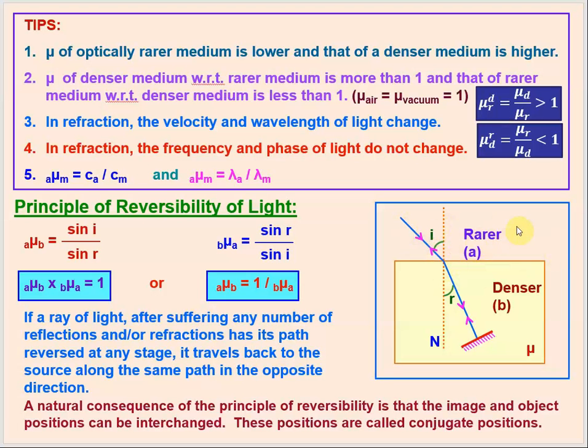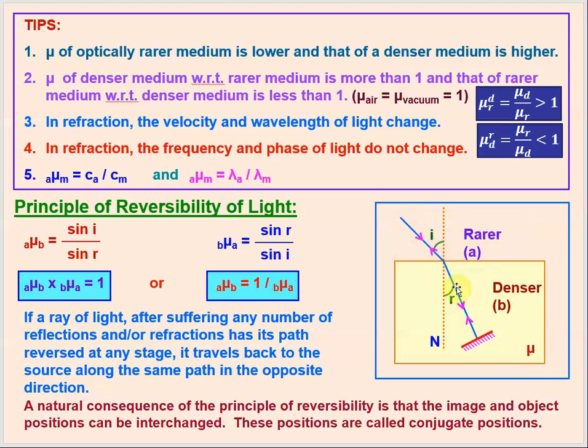So for the light ray traveling from rarer medium to denser medium, the light ray will bend towards the normal, right? And conversely, if the light ray is traveling from denser medium and entering a rarer medium, the light ray will bend away from the normal. Okay, so here light ray is incident on this interface separating the two media A and B. The light ray will bend towards the normal because it is entering a denser medium, right?